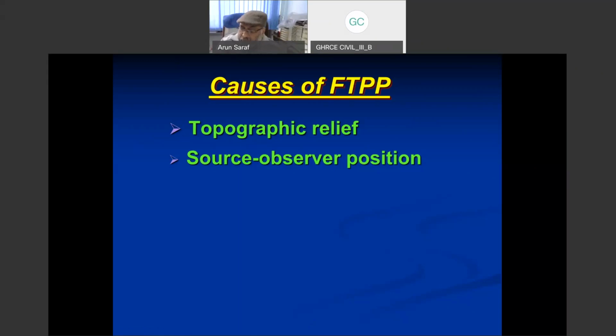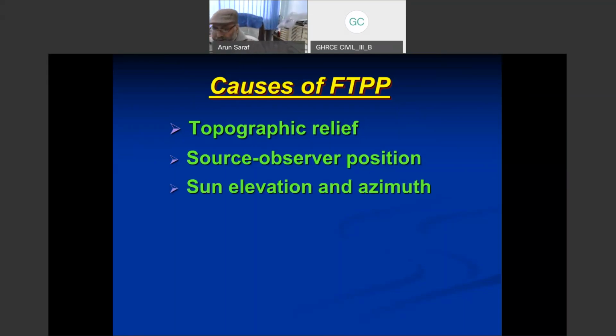When we rotate this image by 180 degrees, we keep ourselves in the southern hemisphere, whereas by rotation we force the illumination to come from the northwest direction. And when this occurs, FTPP disappears. That is why this 180 degree rotation works very well as one of the correction techniques.